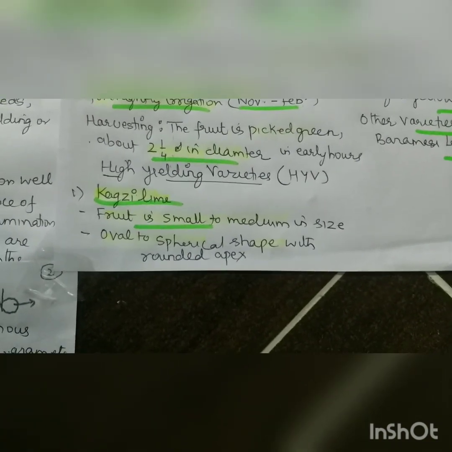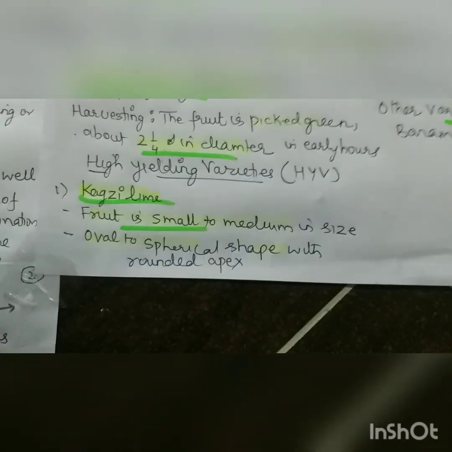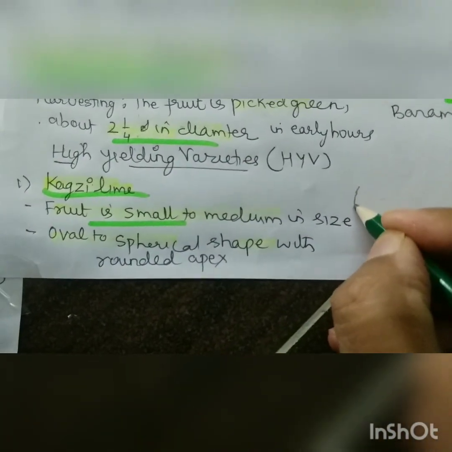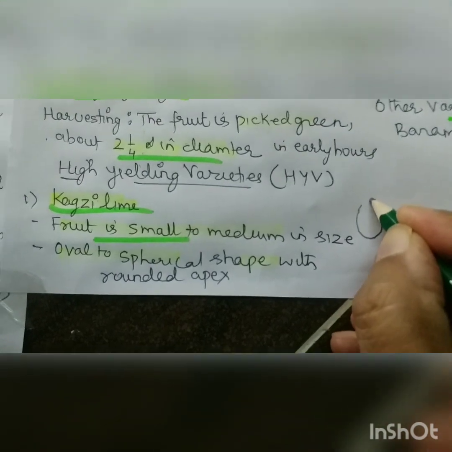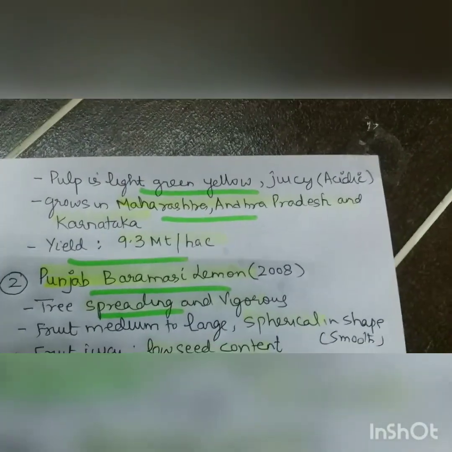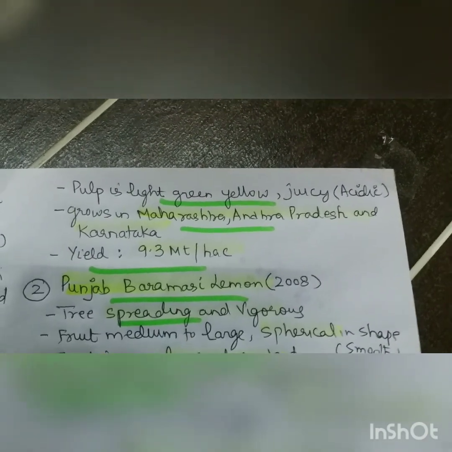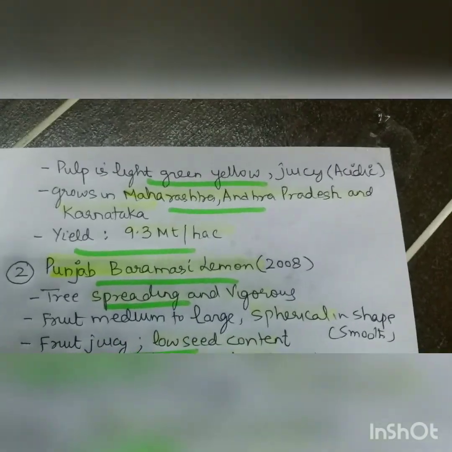Fruit is small to medium in size, oval to spherical in shape, with rounded apex. See, this is oval, like an egg, and it is rounded like this. Rounded apex. Pulp is light green yellow, juicy, and acidic. Grows in Maharashtra, Andhra Pradesh, Karnataka, and yields very good, 9.3 million tons per hectare.